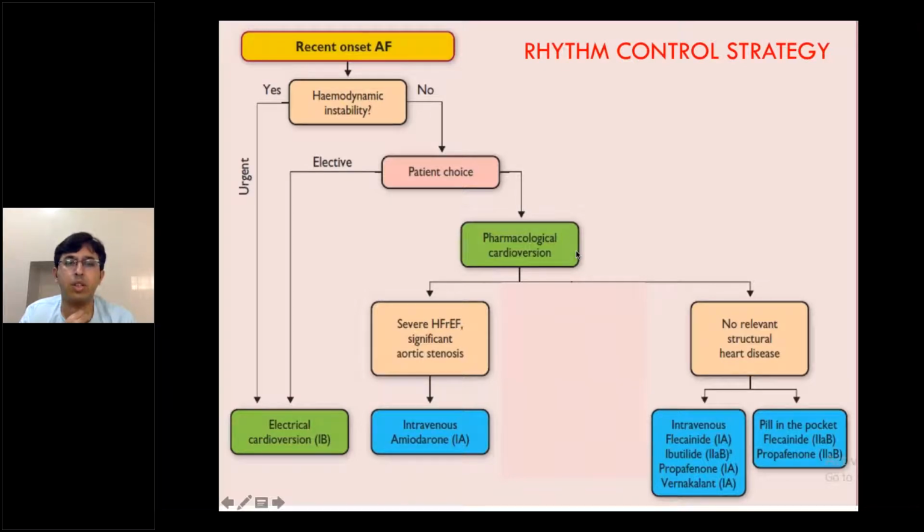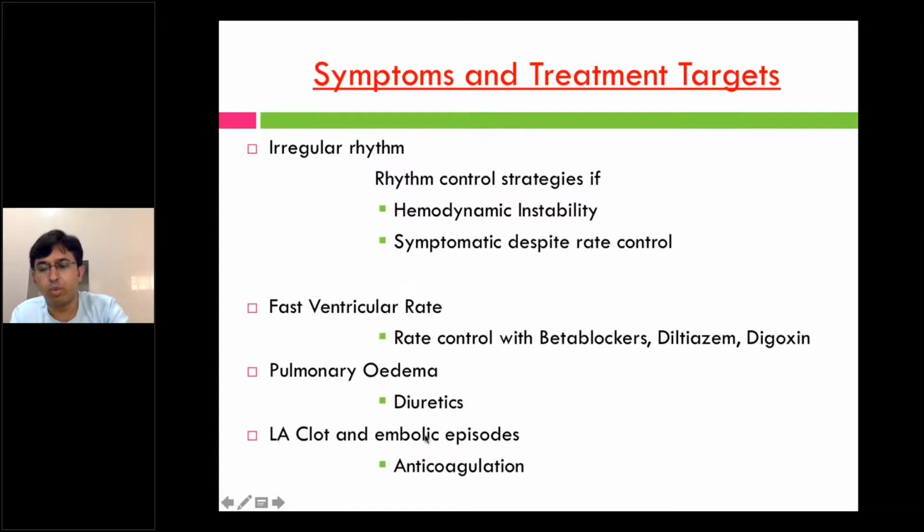Pharmacological cardioversion, the first thing you have to see is whether the echo is normal, whether the patient has any structural heart disease or not. So earlier echo, or probably if you can screen it, if echo is normal, if there is no structural heart disease, then the drugs of choice are flecainide, propafenone, or ibutilide. So if there is a structural heart disease like severe heart failure or aortic stenosis, then the drug narrows down to only amiodarone.